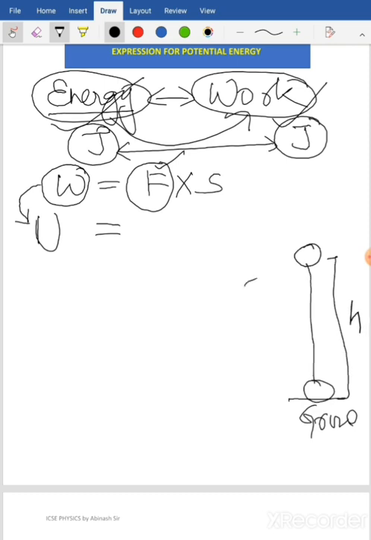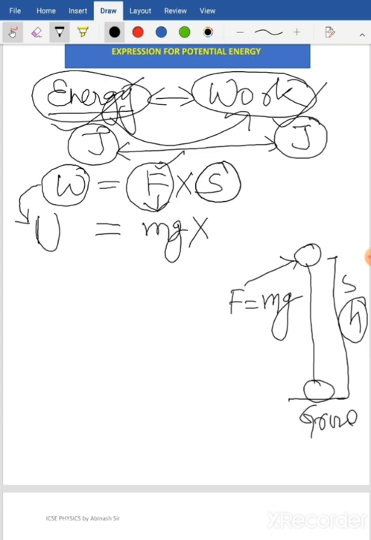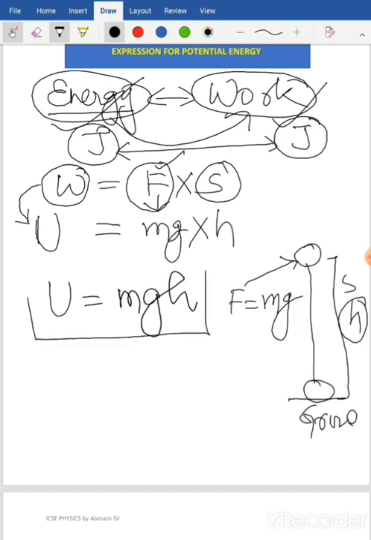So I have to apply force on this. Force here is given by the product of mass and acceleration due to gravity, and the displacement here is h. So I can replace F with mg, and the displacement is the height, so mgh. So I get the relation for potential energy as U equals mgh.